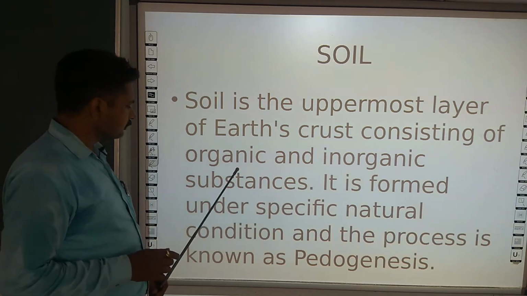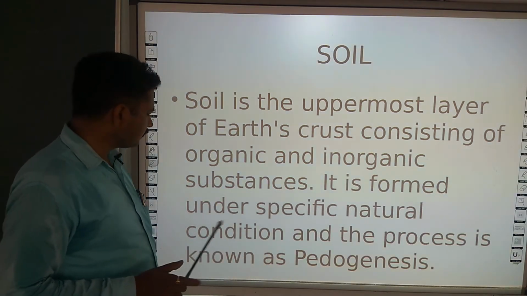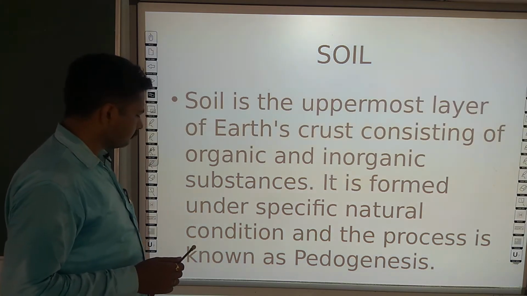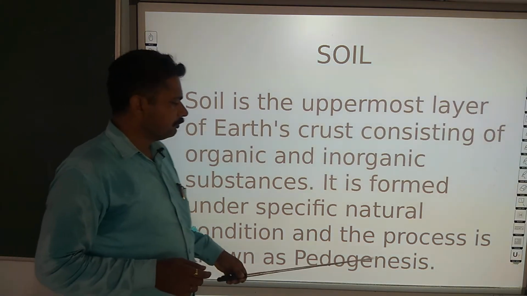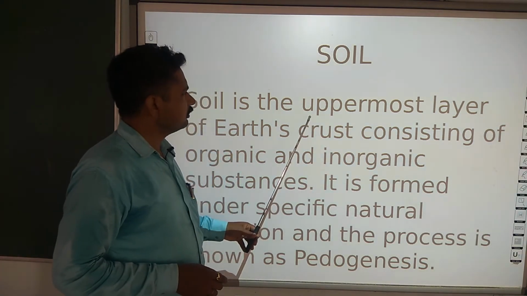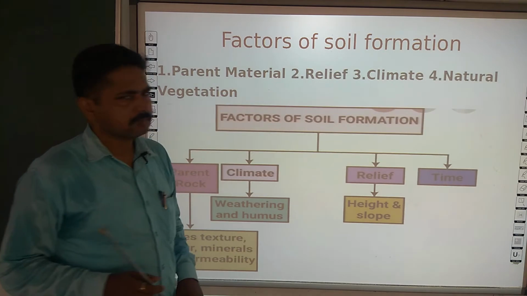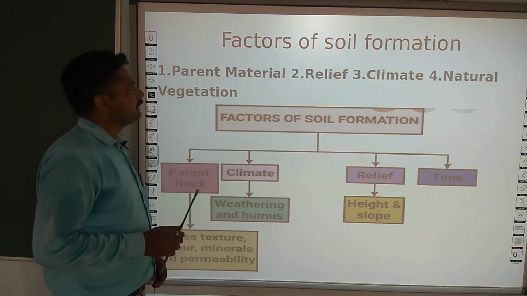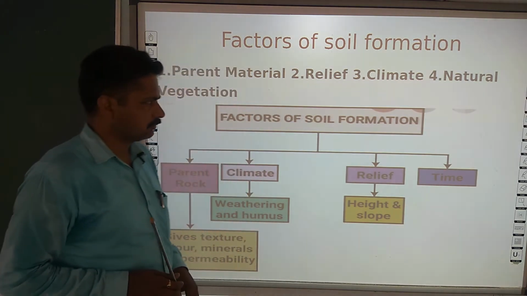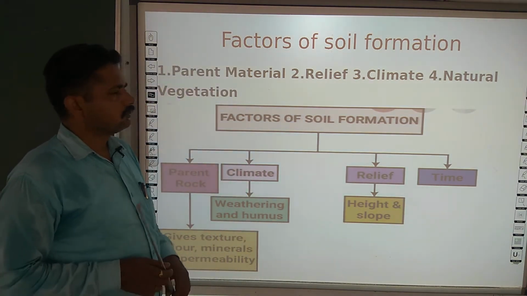It is formed under specific natural conditions, and the process is known as pedogenesis. So this is the definition of soil, and now we have to discuss the factors of soil formation. How is the soil formed?